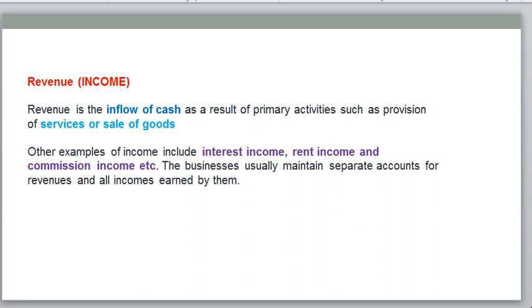For all of these we need to maintain separate accounts. For interest income we need to maintain a separate account, for rent income a separate account, and for commission a separate income account.